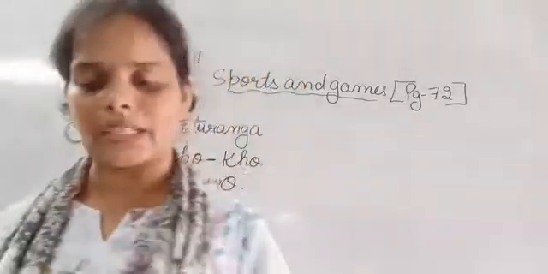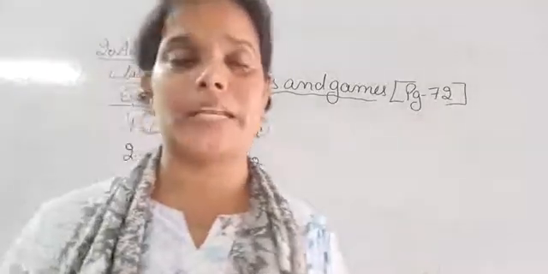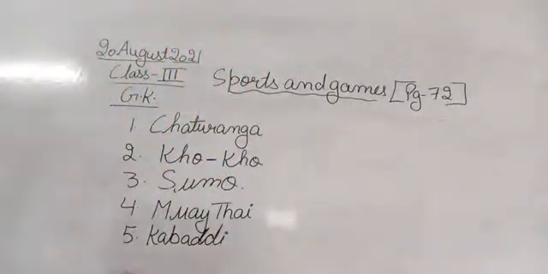तो हम कबड्डी की बात कर रहे हैं. It is a 4,000-year-old game. तो इसका जो कबड्डी का origin है, ये 4,000 साल पहले हुआ था. So kabaddi is a very ancient game that has its origin from 4,000 years back. आज से 4,000 साल पहले this kabaddi game originated.